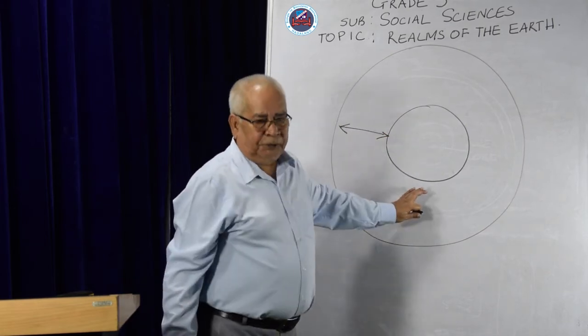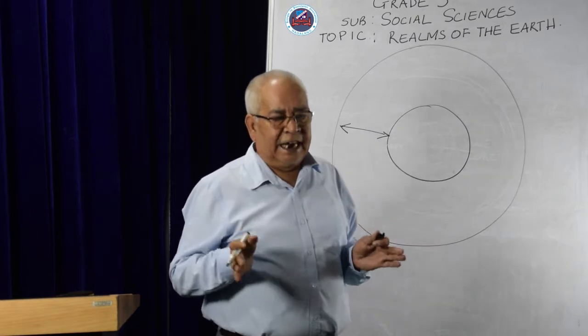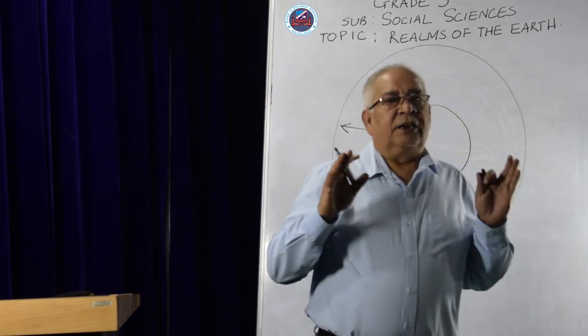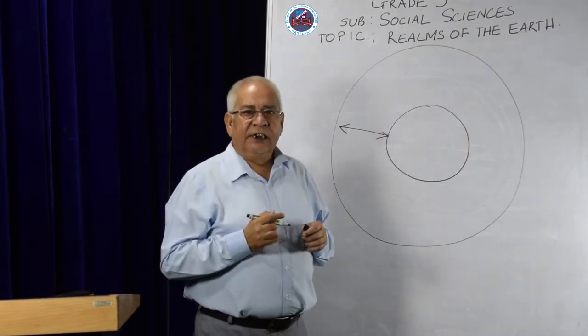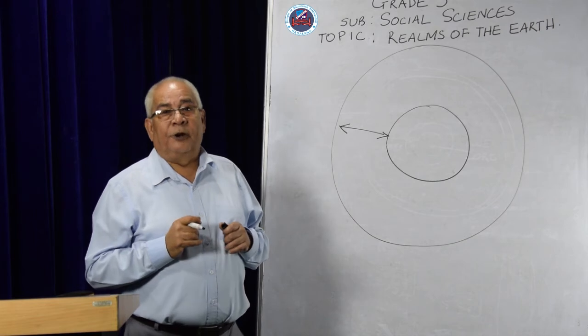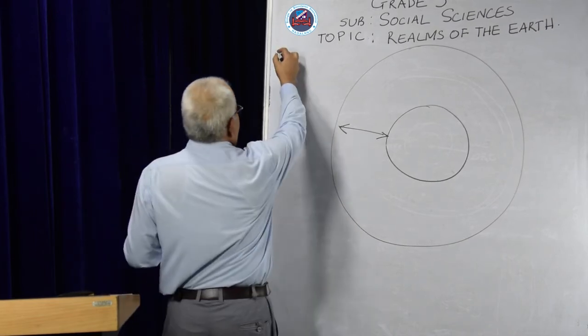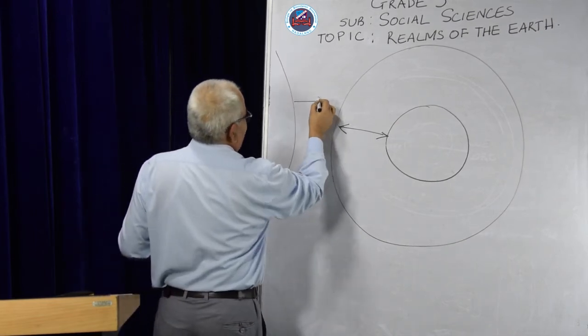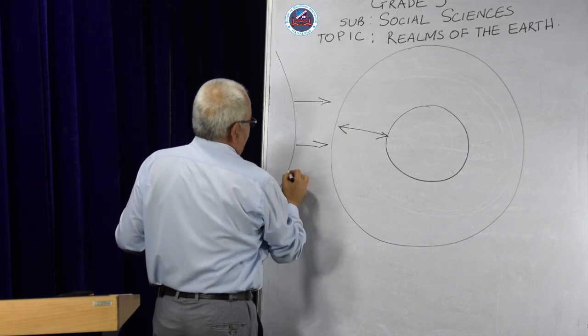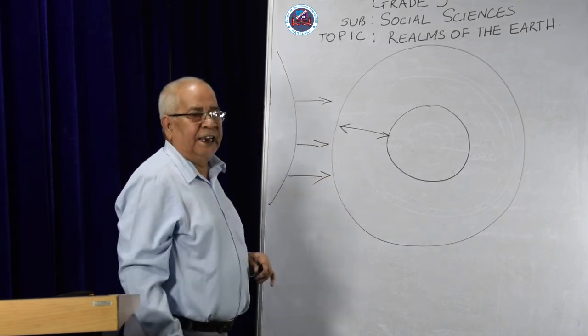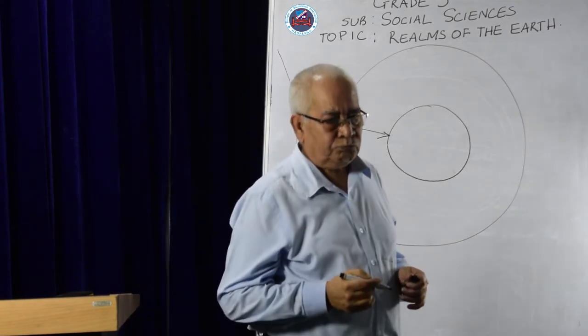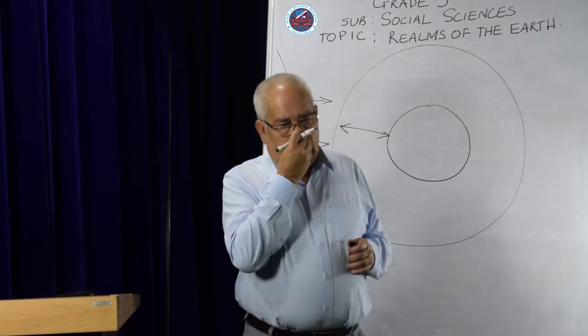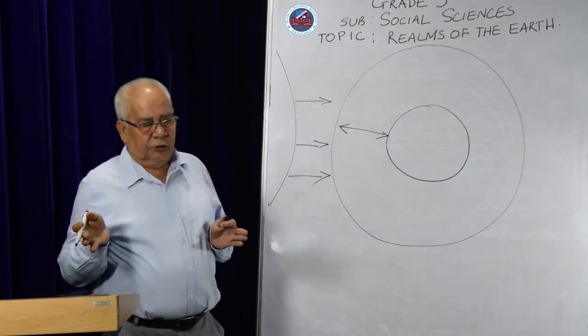Now in the atmosphere also, we have different layers. And one thing I want to tell you is that the atmosphere protects us from the rays of the sun. It's like a blanket which protects us from the harmful rays of the sun. It has layers also.